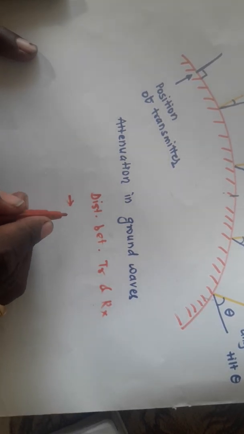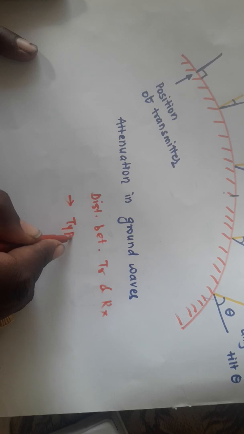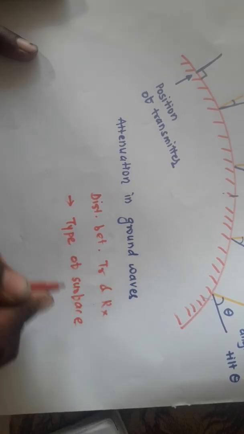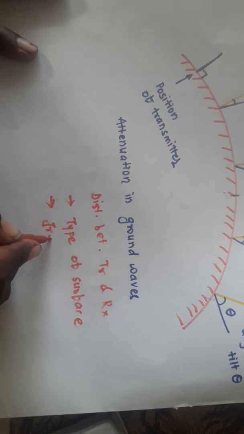The first parameter is the type of surface. Then the second is the frequency of operation.